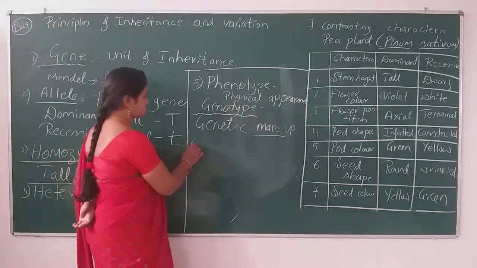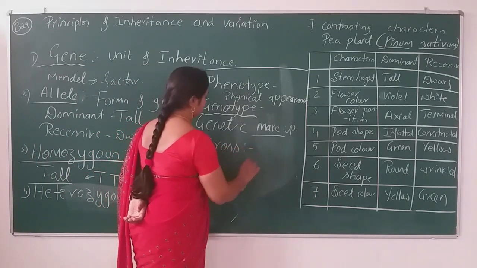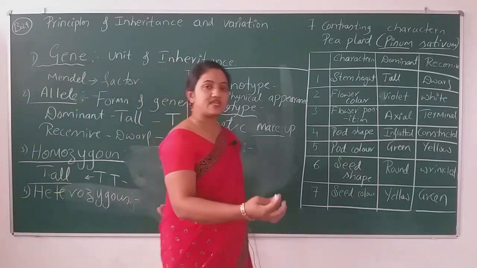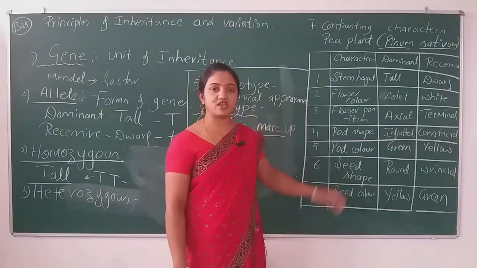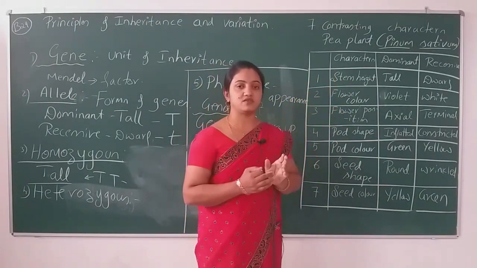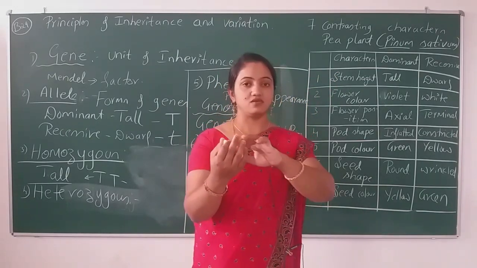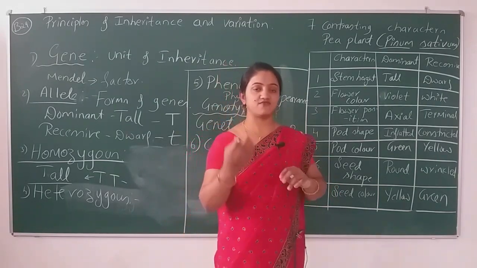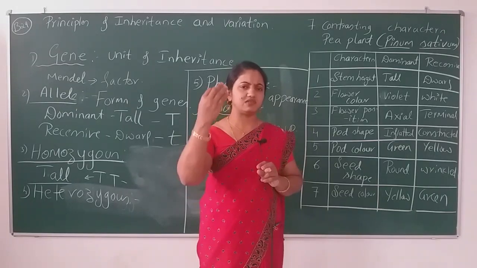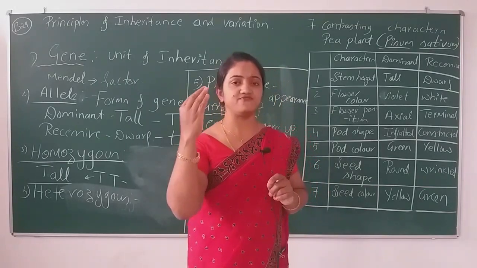After phenotype and genotype, the next one will be cross. The cross is nothing but taking two plants. Though we are in Pisum sativum, we are going to cross two plants, like one plant where the stem height will be tall and the flower color violet, and we don't know what characters we are having in one plant.